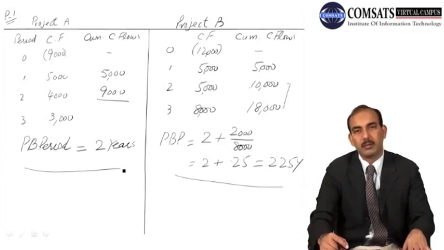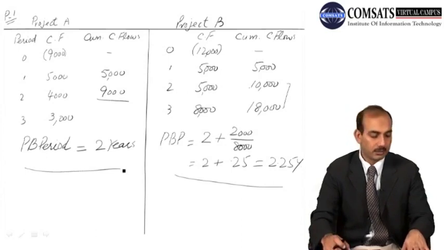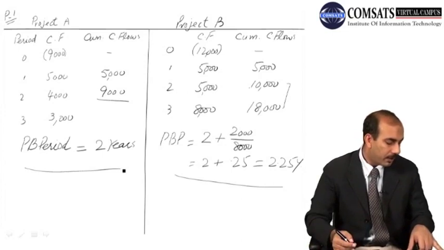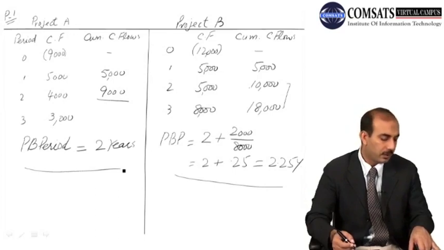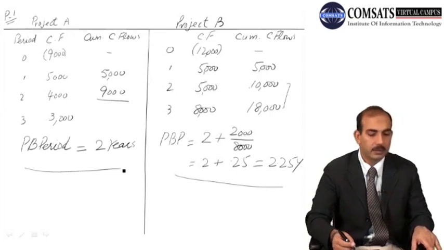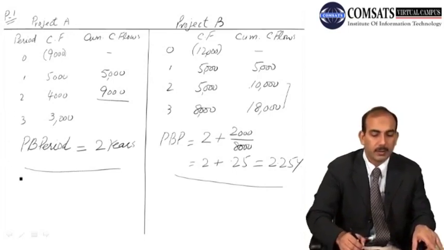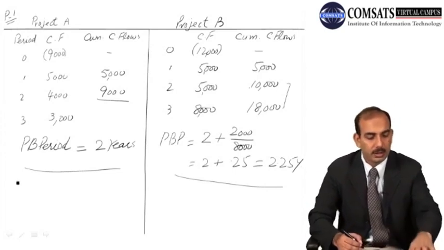So let's look at what the discounted cash flow techniques are suggesting in this case. If you look at the problem, it is mentioned that the discount rate is 15%. First of all, we have to calculate the net present value and then its profitability index. For net present value, we can use the next slide.